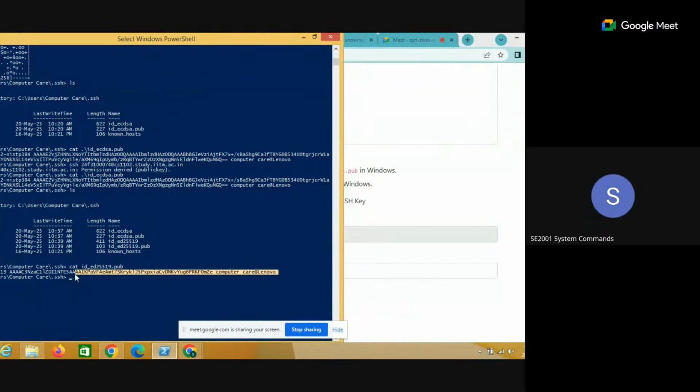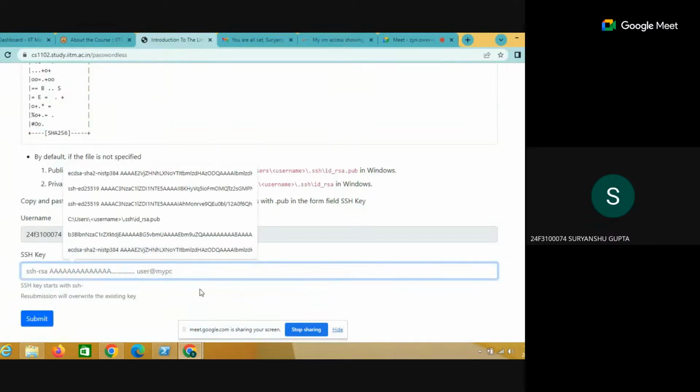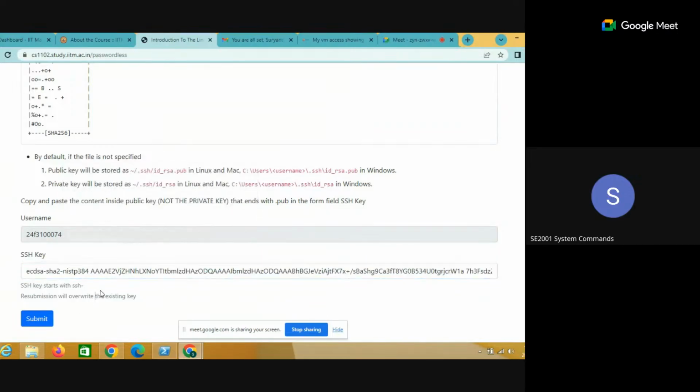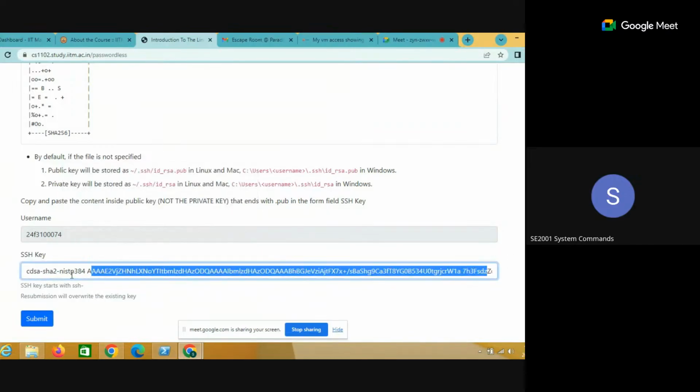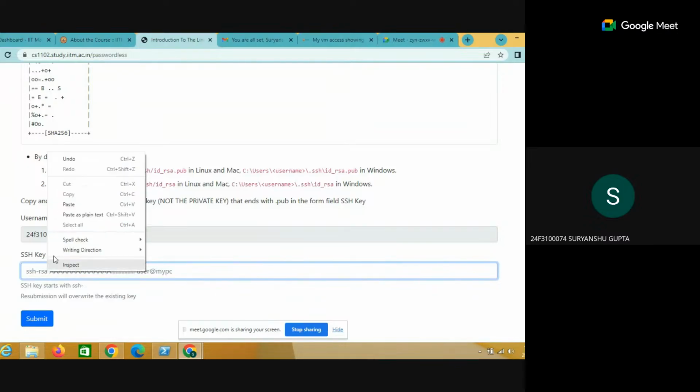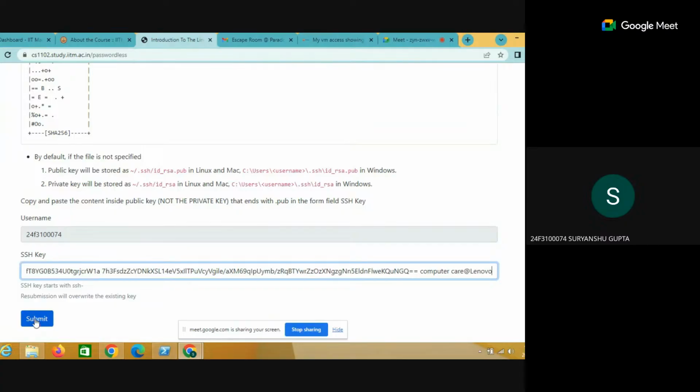Select the complete line. Use Control Shift C. Paste. Yes, okay, sir. Sorry, sir, I'm coming.